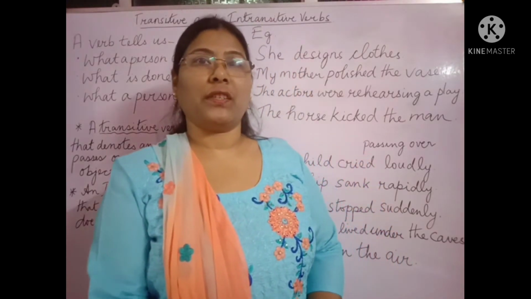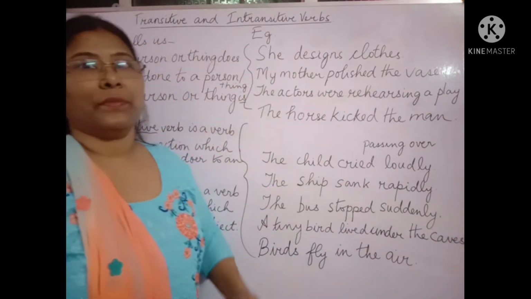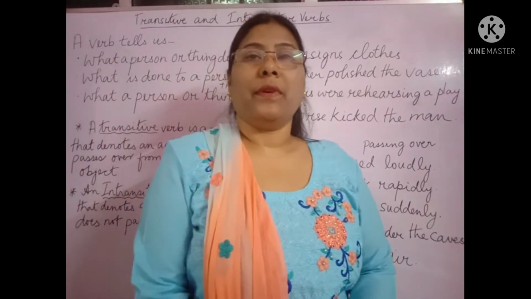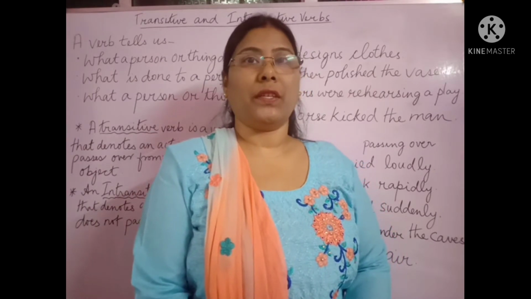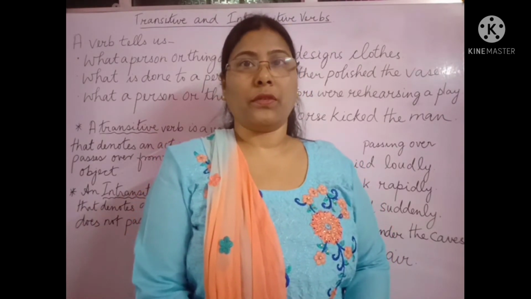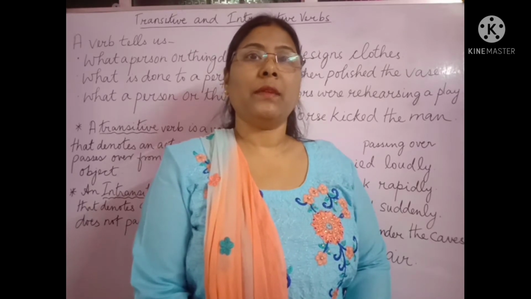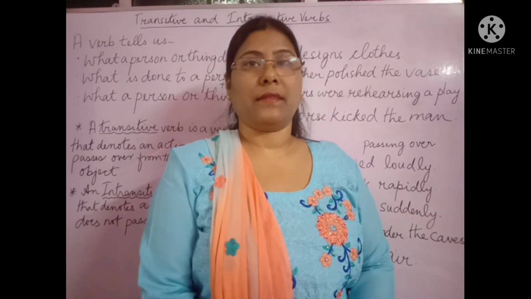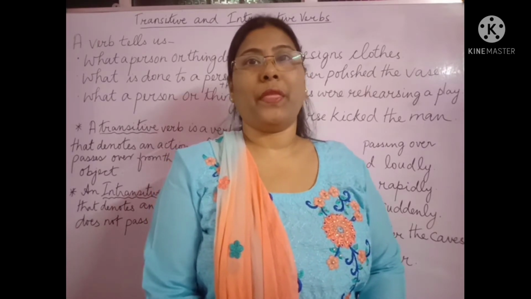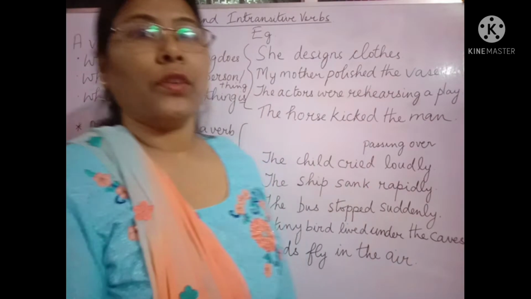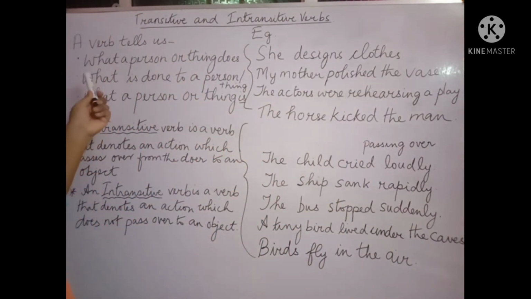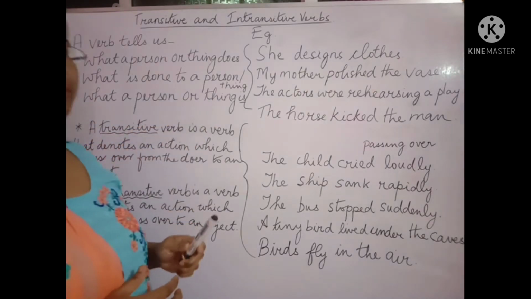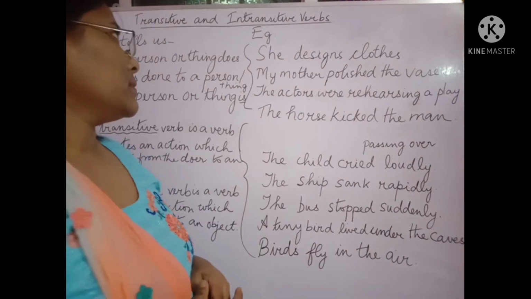Today's topic of discussion is transitive and intransitive verb. A verb comes from Latin verbum, a word. It is so called because a verb is the most important word in a sentence. No sentence is possible without a verb, because a verb tells us what a person or thing does. It also tells us what is done to a person or a thing, and what a person or thing is. Let us see some examples.